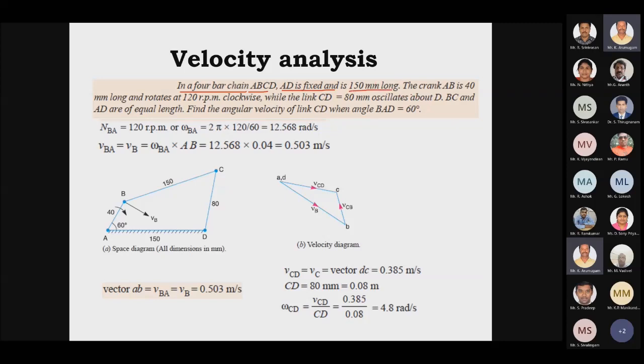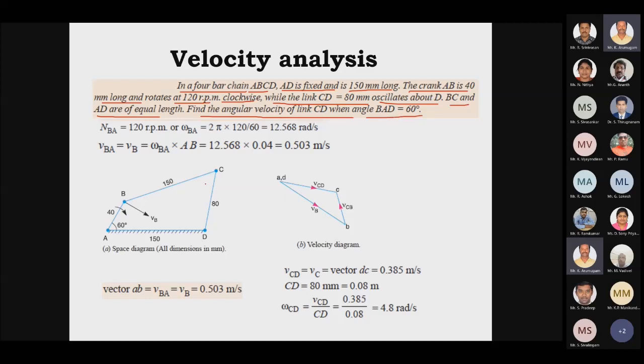The crank AB is 40 mm long and rotates at 120 rpm clockwise, while the link CD of 80 mm oscillates about D, and BC and AD are of equal length. Find the angular velocity of CD when angle BAD is 60 degrees.